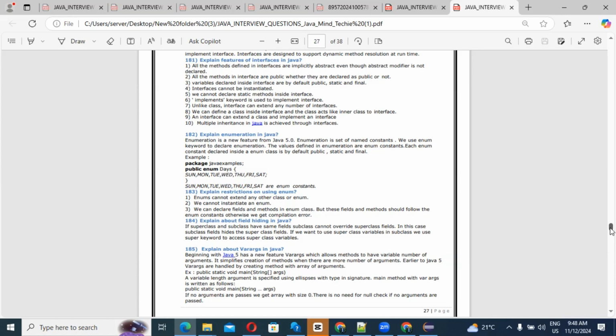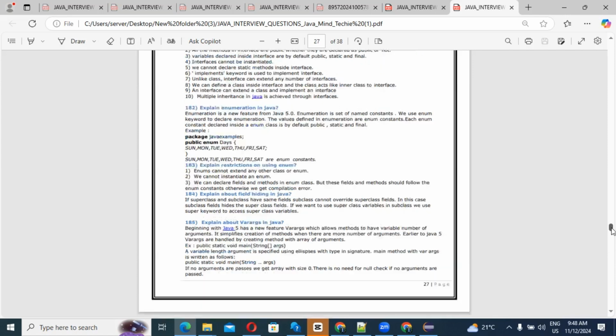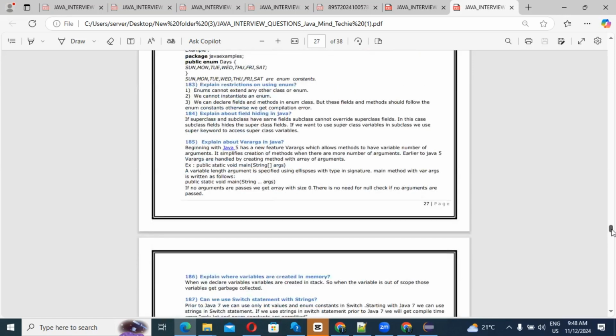The main method with varargs is written as follows: public static void main String... args, right? So if no arguments are passed, we get what? An array with size 0. There is no need for a null check if no arguments are passed. That is the use of varargs.